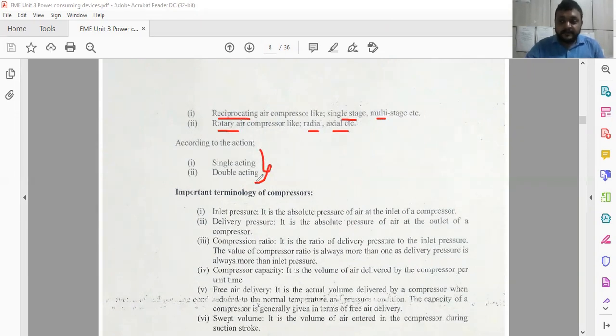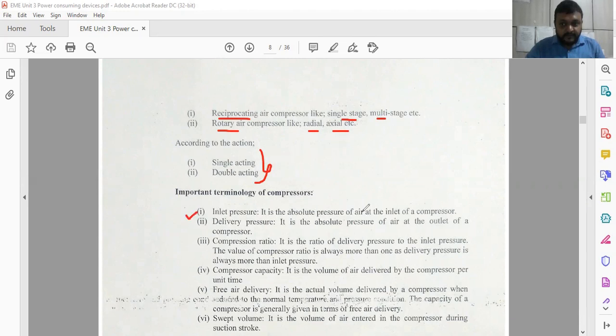Now, for better understanding of the operation of the compressor, we have to see certain terminology associated with the compressor. Here you have to see one by one. First one is the inlet pressure.